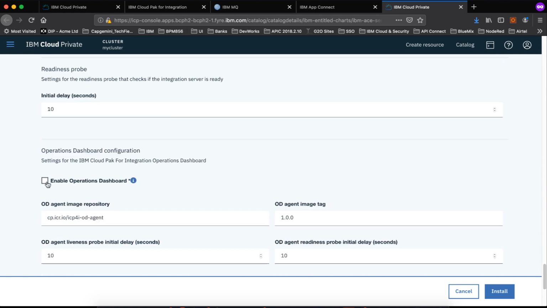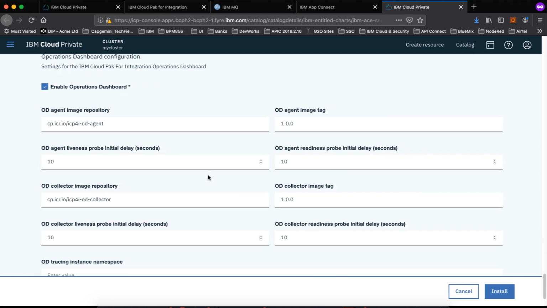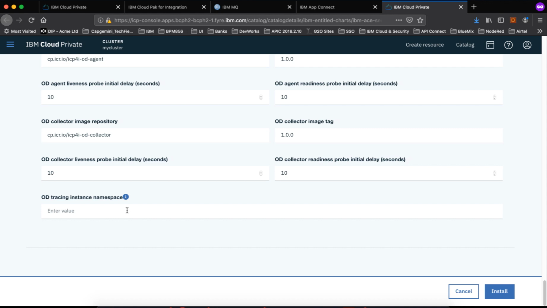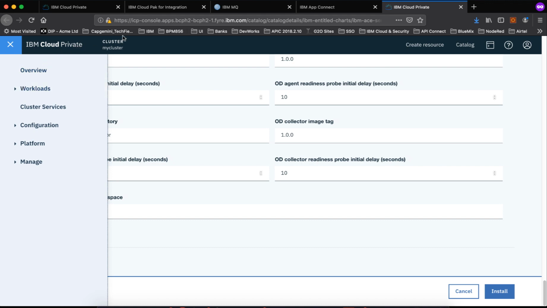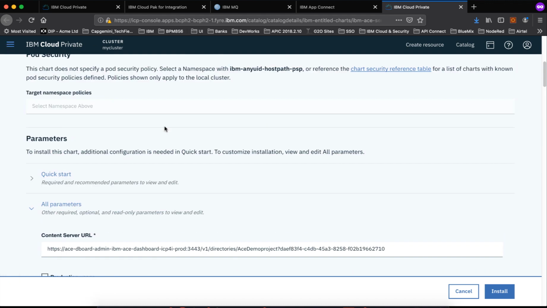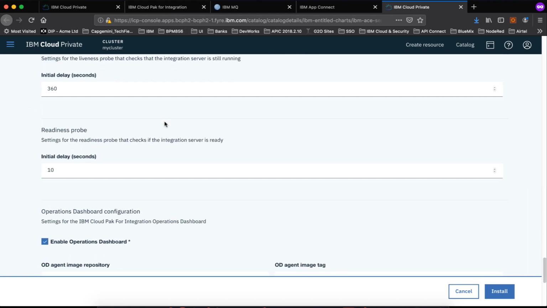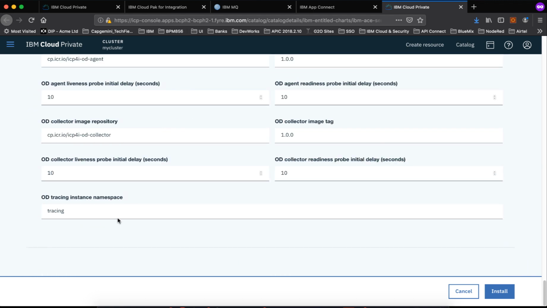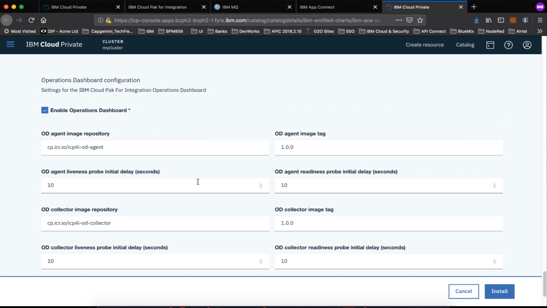And here comes the most wanted one, enable operation dashboard, and tracing is the namespace. Tracing is the namespace where this operation dashboard is running.